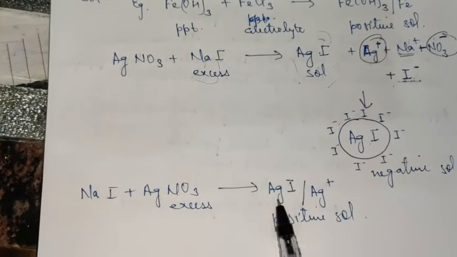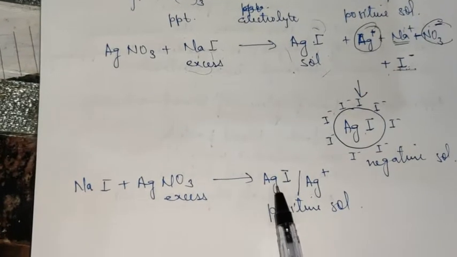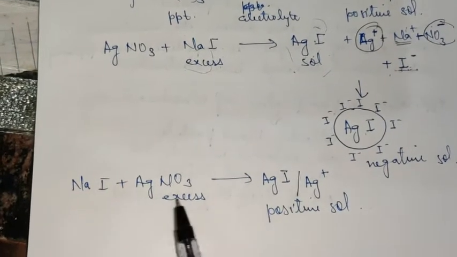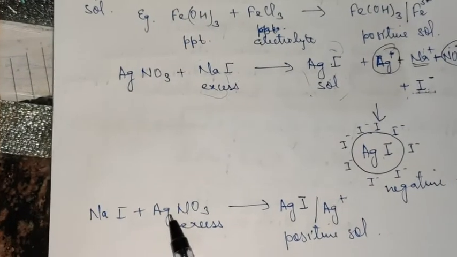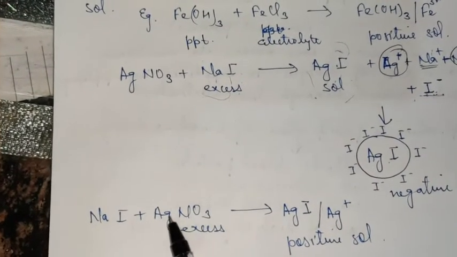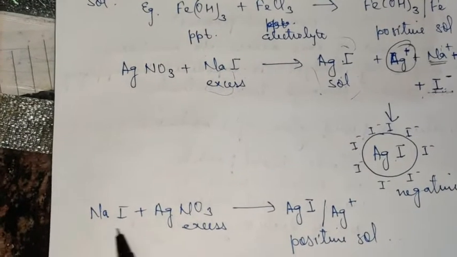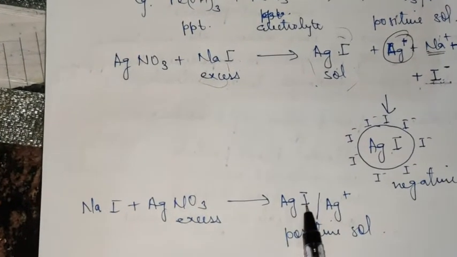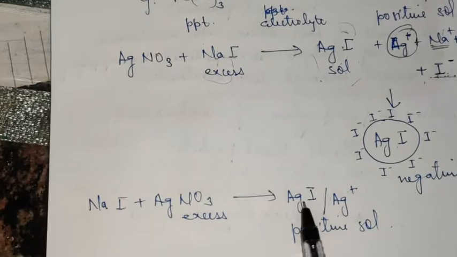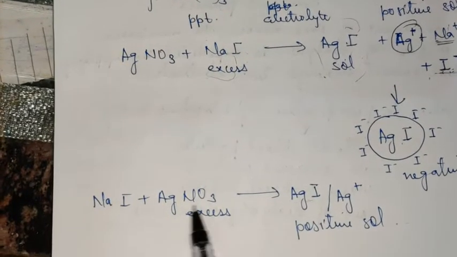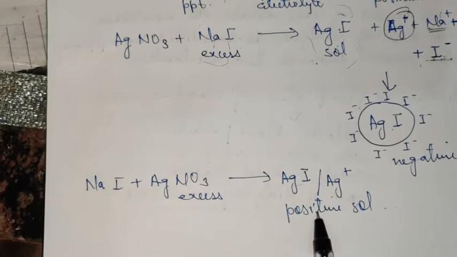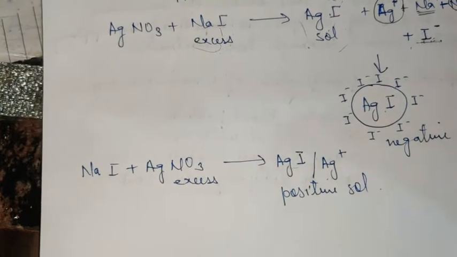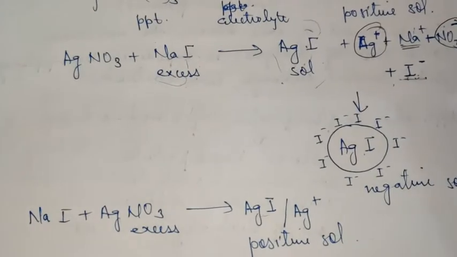So obviously the sol that will be produced will be AgI only, but the common ion that will get absorbed on the surface will be Ag plus, because this time we have Ag plus and nitrate ion in excess. The iodide is already consumed in the preparation of AgI. So the common ion in AgI and AgNO3 is Ag. So it will get absorbed over the surface, and the sol that you will get is positively charged. This is very important, and I hope it is clear to you.